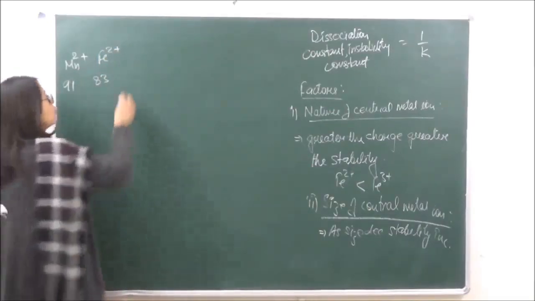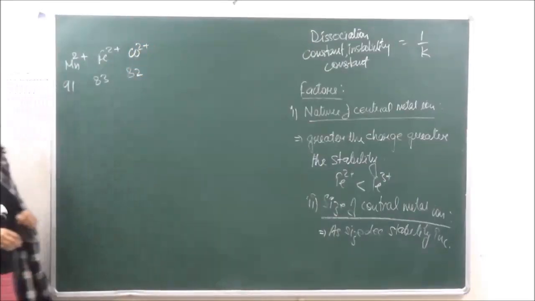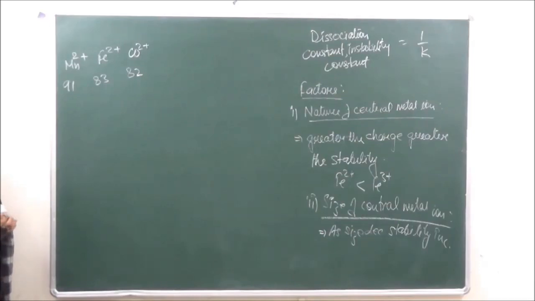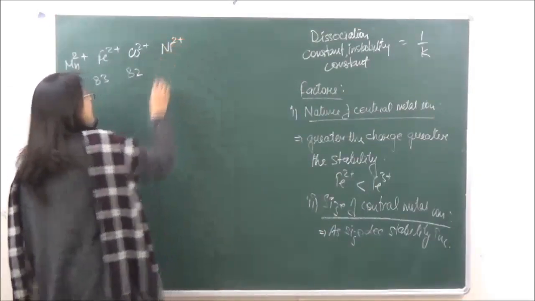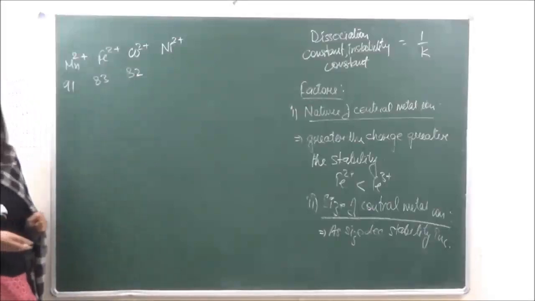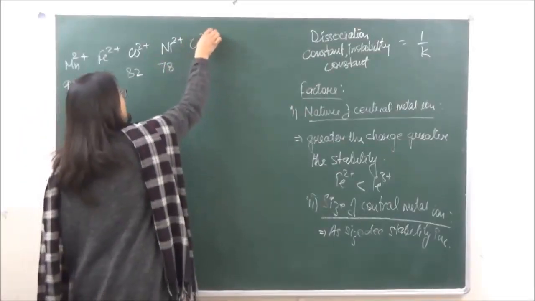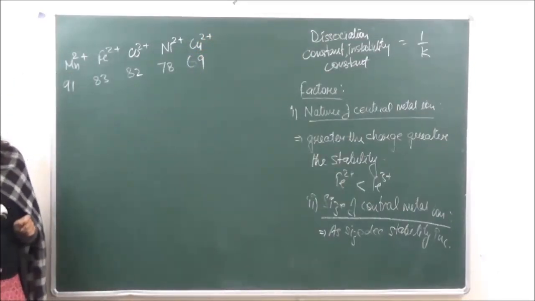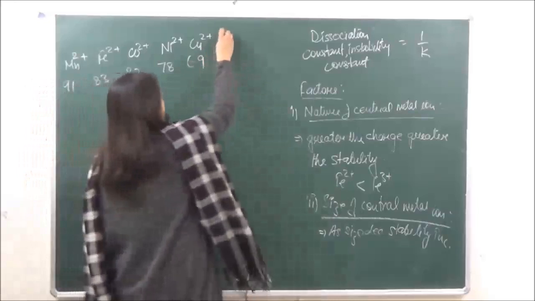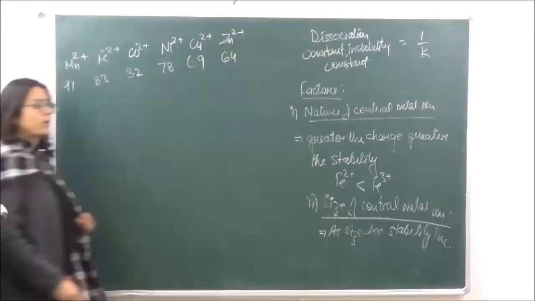Then we have Co2+, 82 picometers. And then we have Ni2+, which has a size of 78. And then we have Cu2+, which has 69. And then we have Zn2+, 64.